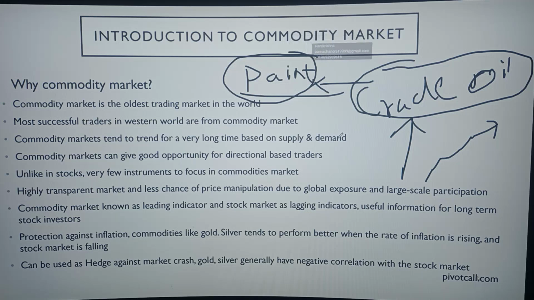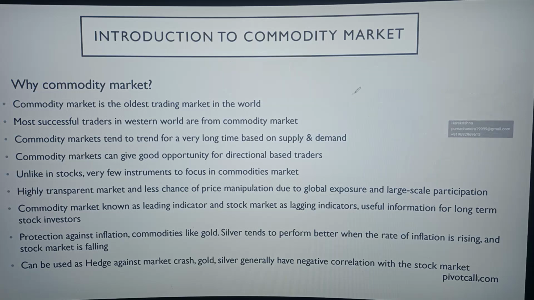Why? When the raw material price is going up, the company has to purchase at a higher rate. When a company purchases at a higher rate, what happens? Profitability goes down, right? The company's profitability goes down, margin goes down. So that is why crude oil going up can affect paint companies.